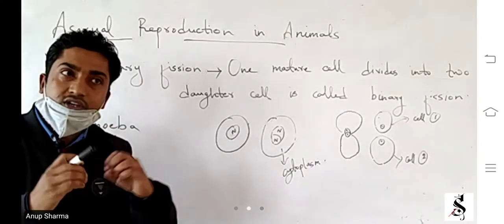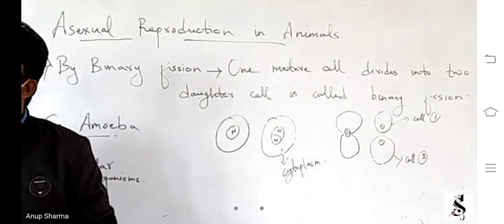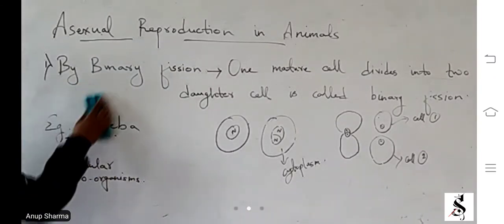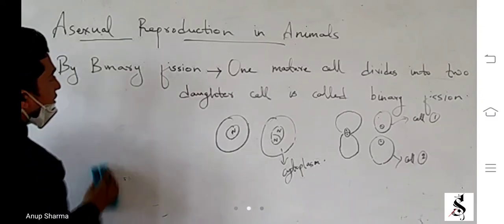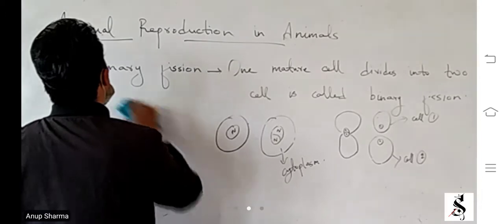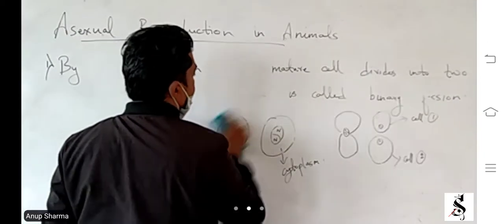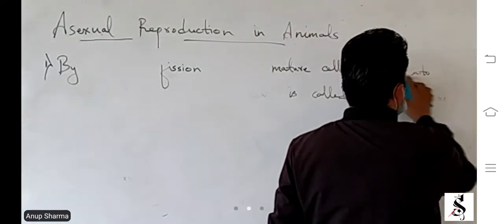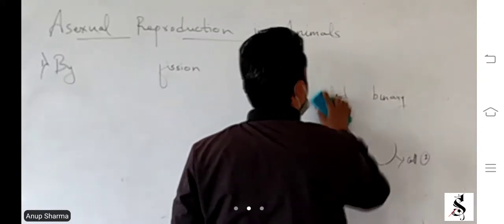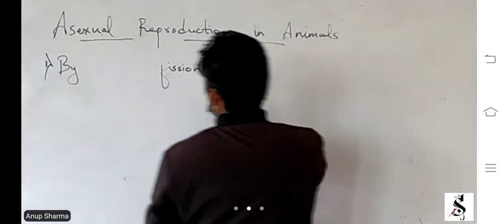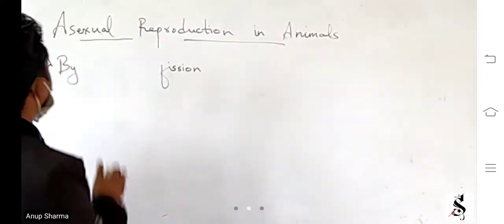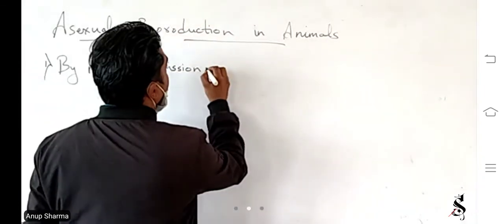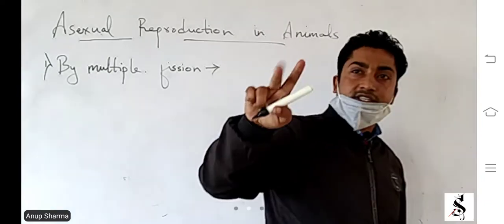Okay, the nucleus and the cytoplasm, it divides. Example, we have amoeba. Second was by multiple fission. Multiple, not binary. Okay, binary means only two cells. It divides into two cells.